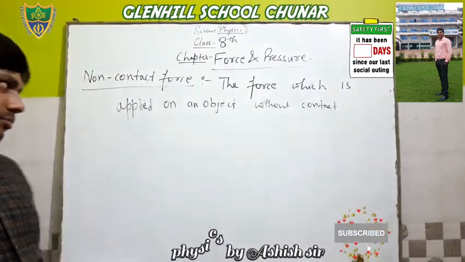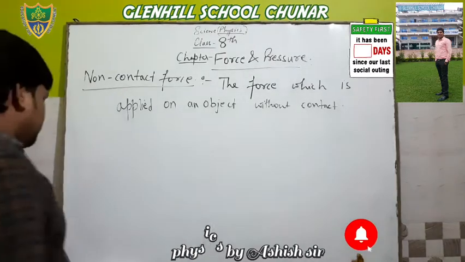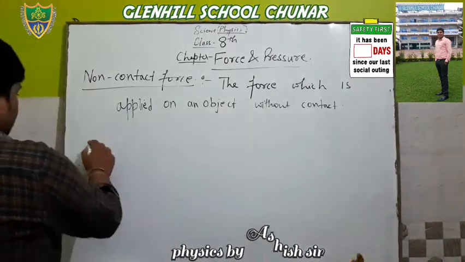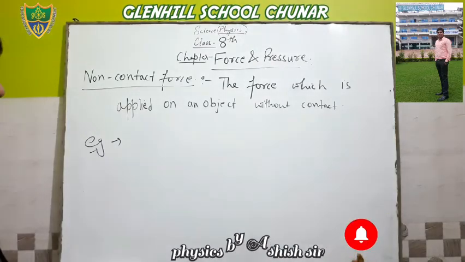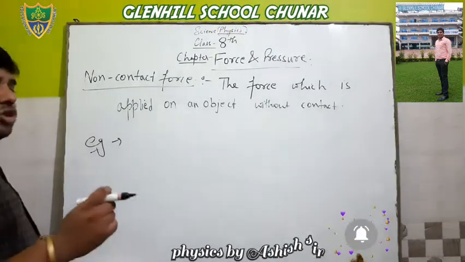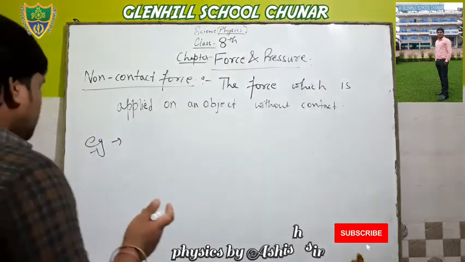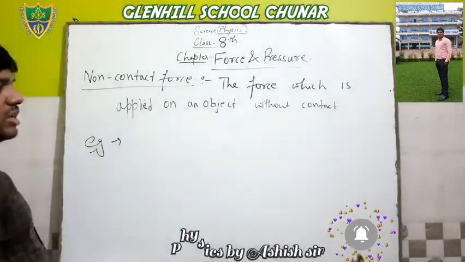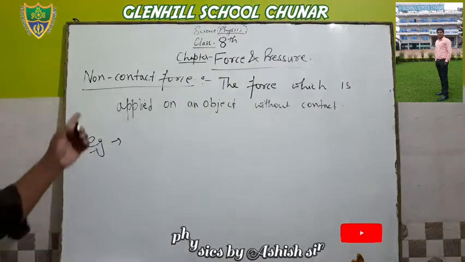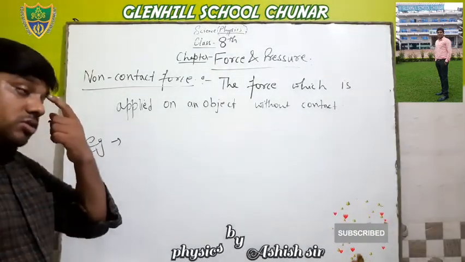Clear also? Now there are some examples. Simply there are many examples in nature: gravitational force, electrostatic force, magnetic force. So these are the examples of non-contact force.